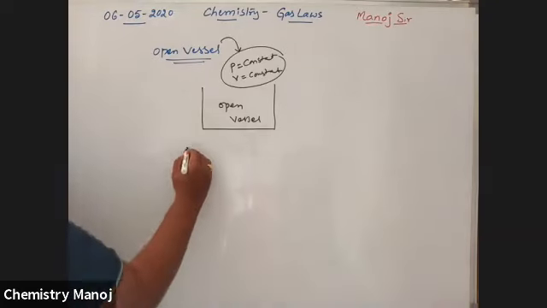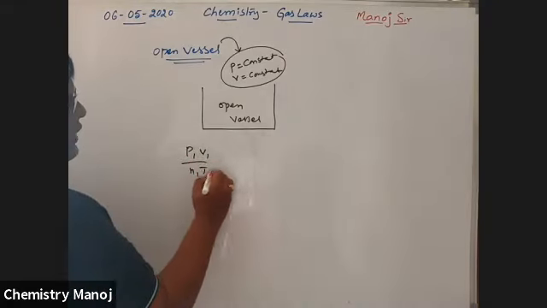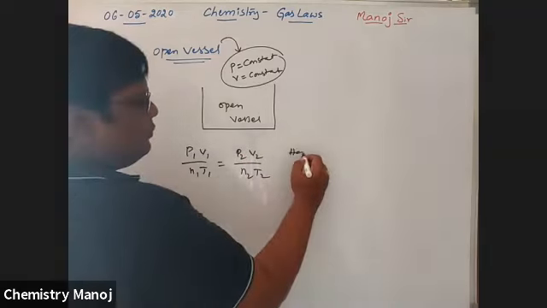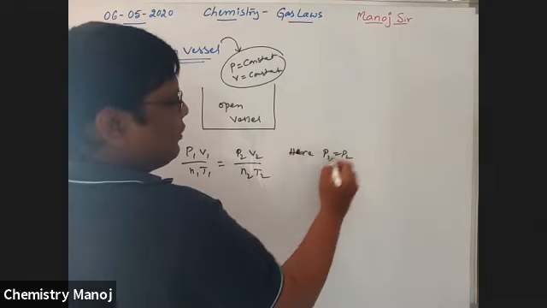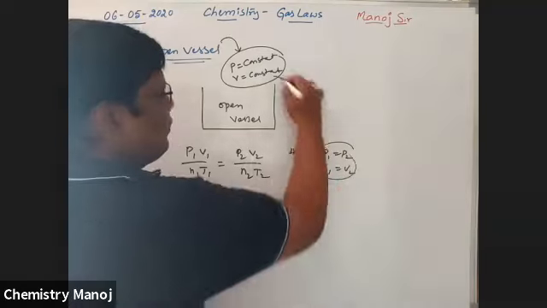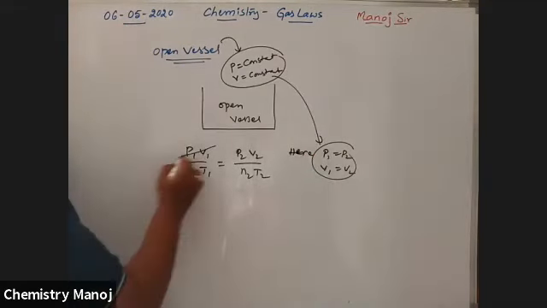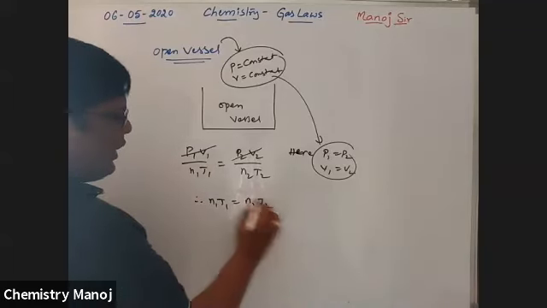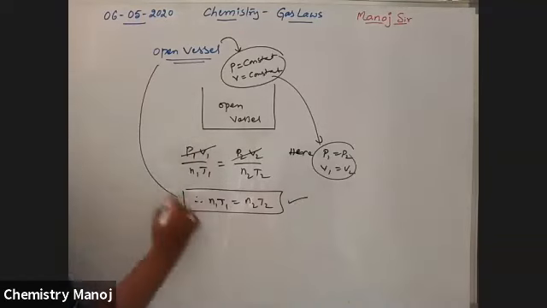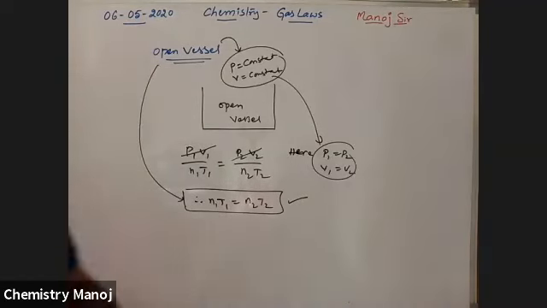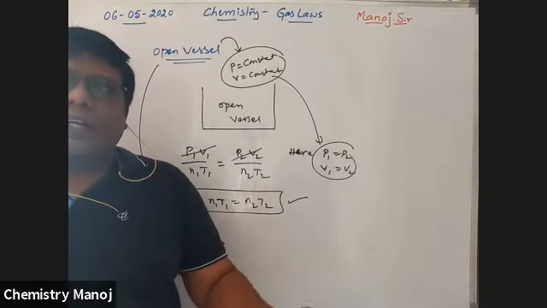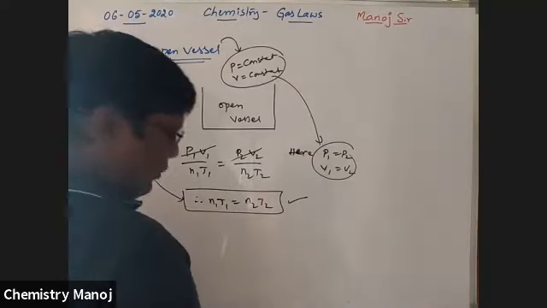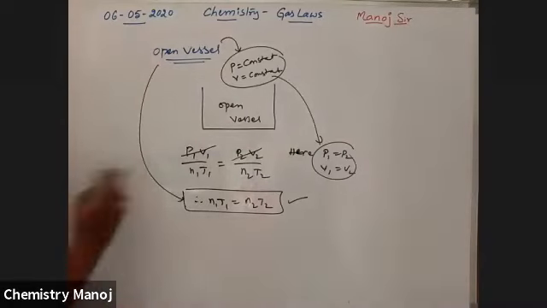That means we know P1 V1 by n1 T1 is equal to P2 V2 by n2 T2. Here P1 is equal to P2, V1 is equal to V2 because it is an open vessel. Therefore, these numerator values cancel. Therefore, n1 T1 is equal to n2 T2. This is the formula we use if the container is open. It is one of the important concepts. Based on this, I am going to take one problem.